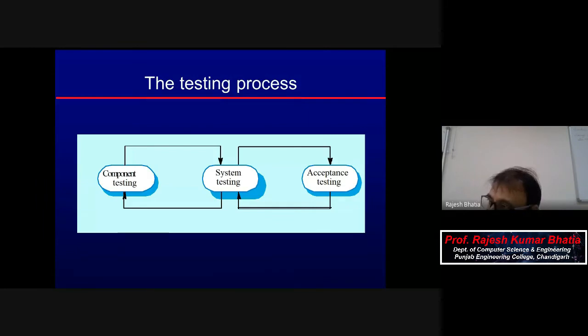Acceptance testing is always by client. Alpha testing is by client, but within the developer premises. At the end, when the complete software is ready, the last testing will be acceptance testing. That's why it is by client. Alpha is within the developer premises by client, and it will be a kind of simulated and controlled environment, because client is executing that program, but with the instructions given by the developer, who is always standing on the shoulder and giving instructions.